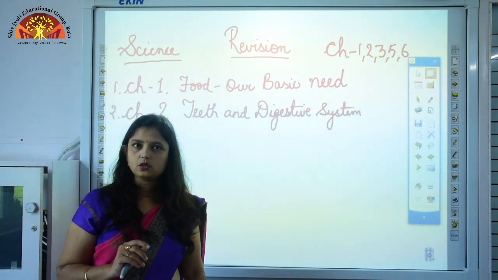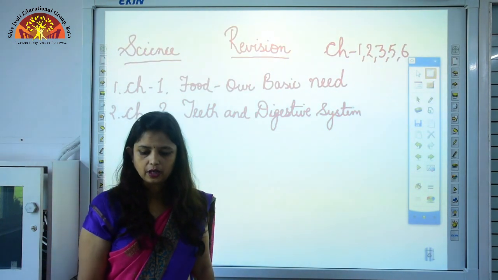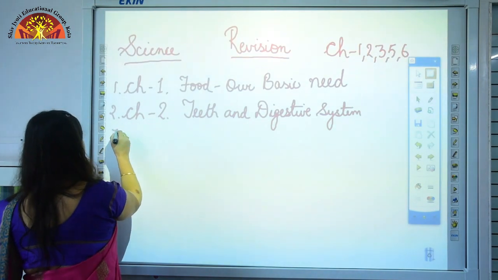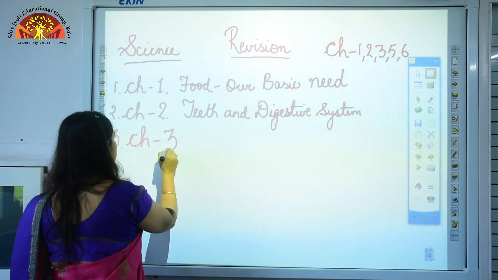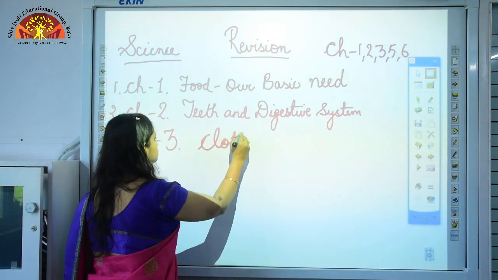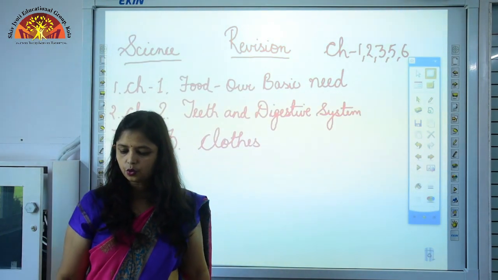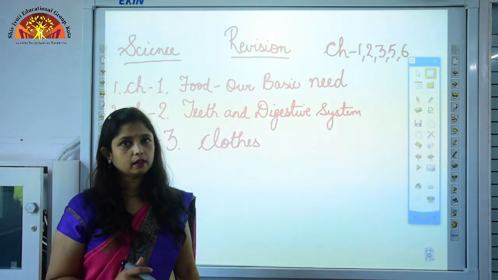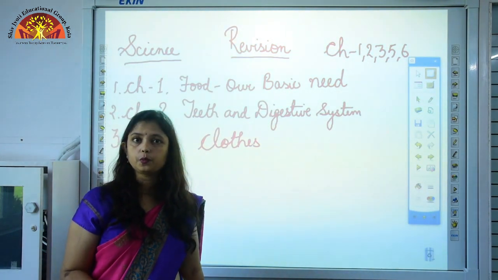So children, this is all about chapter number 2. Now we come to chapter number 3, that is clothes. It's on page number 23. So students, food, housing and clothing are our basic needs, and we need to wear clothes because clothes protect us